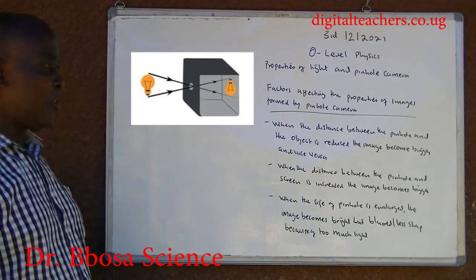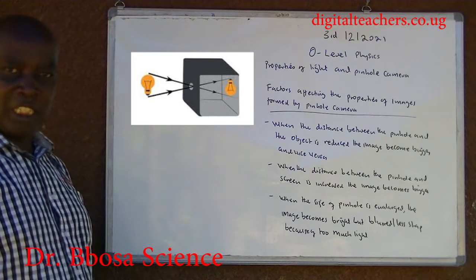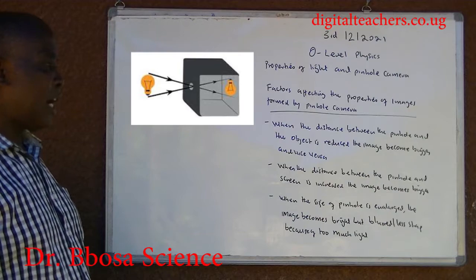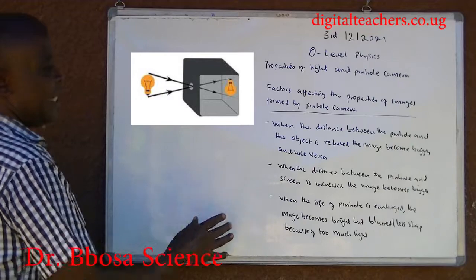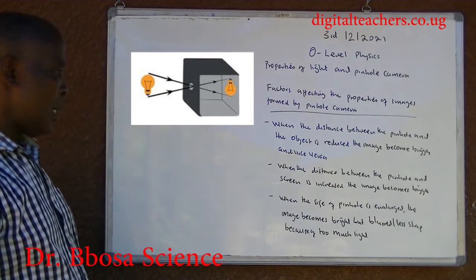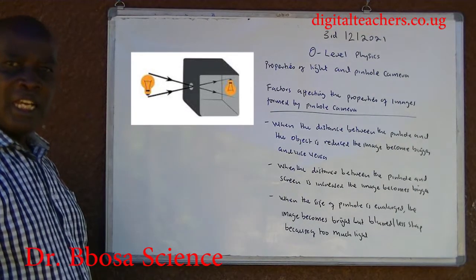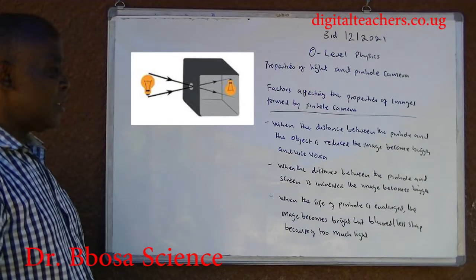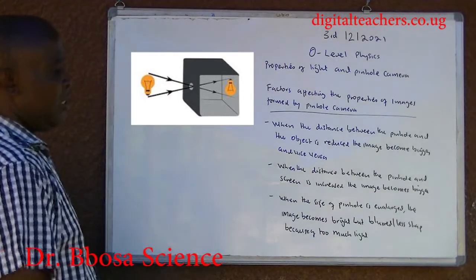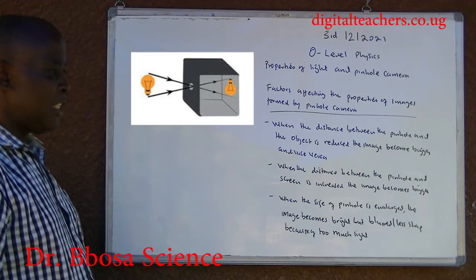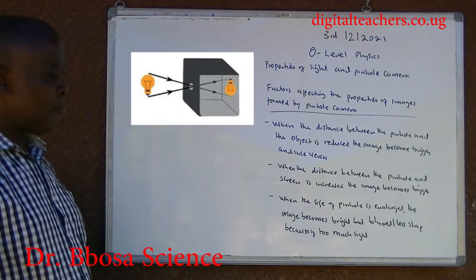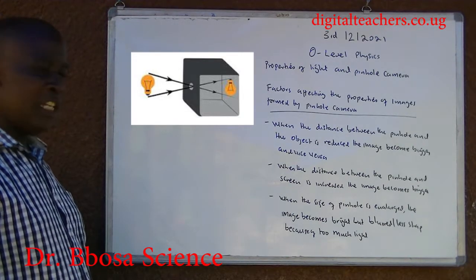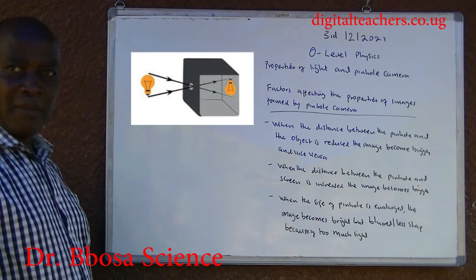Factors affecting properties of images formed by pinhole camera. 1. When the distance between the pinhole and the object is reduced, the image becomes bigger, and vice versa. 2. When the distance between the pinhole and the screen is increased, the image becomes bigger. 3. When the size of the pinhole is enlarged, the image becomes bright but blurred or less sharp because of too much light entering the camera.